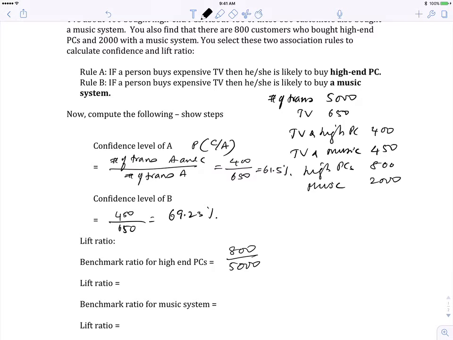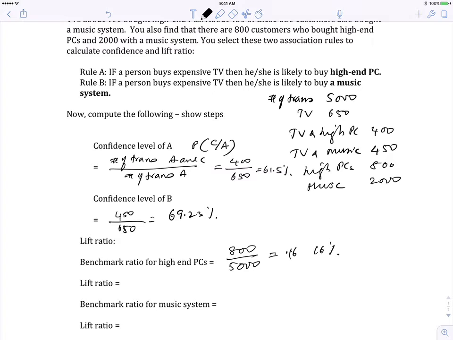That's your benchmark. The likelihood of somebody buying is about 16%, 800 divided by 5,000. So we know that for anybody who walks in and buys something, the likelihood of buying a high-end PC is 16%.